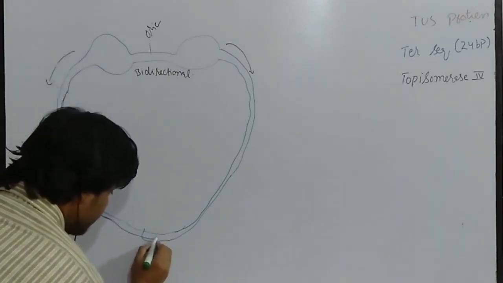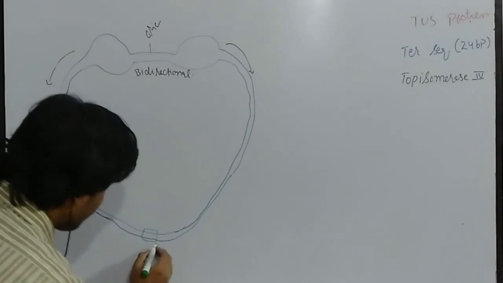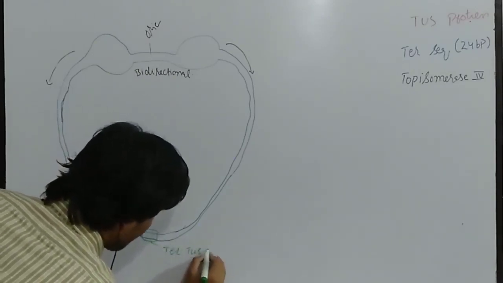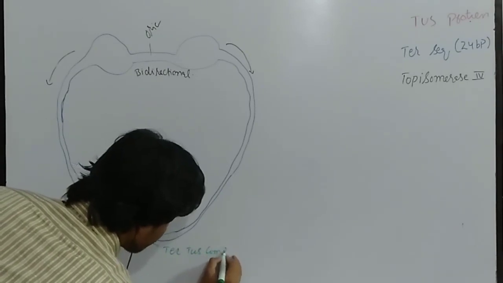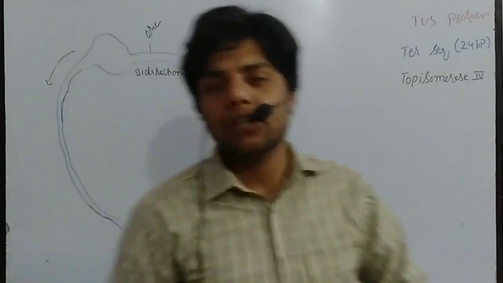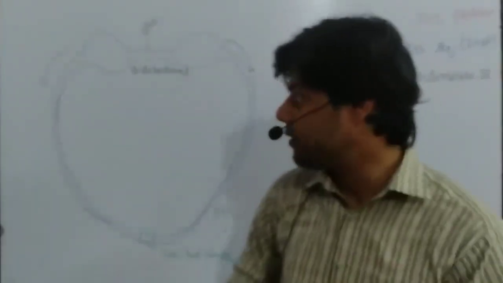Let's suppose at that specific area we call it the Ter Tus complex. At that specific position the DNA replication will be completed and then the DNA will be separated.